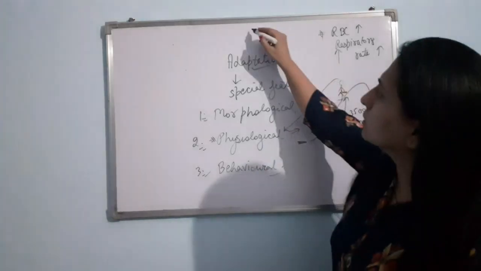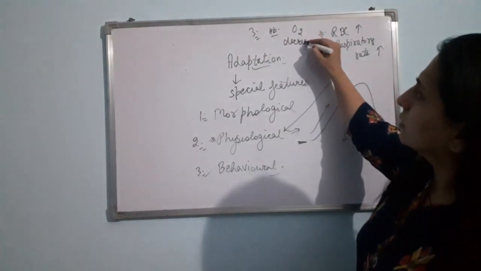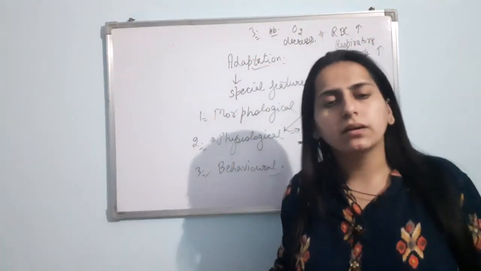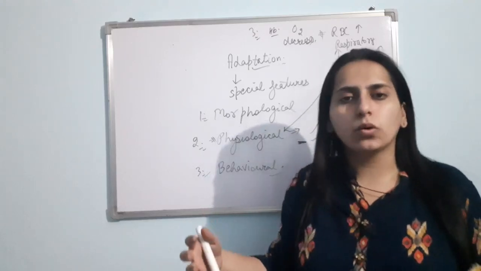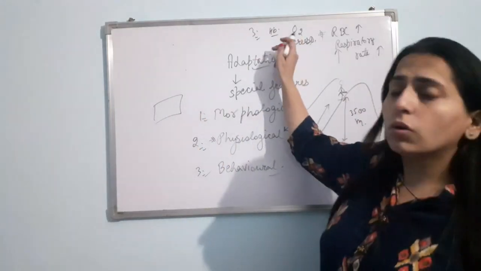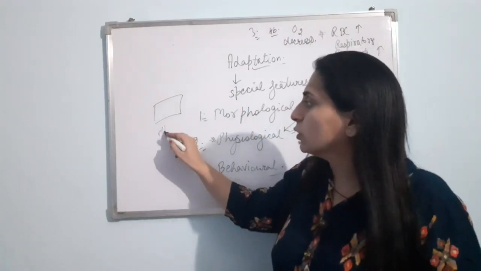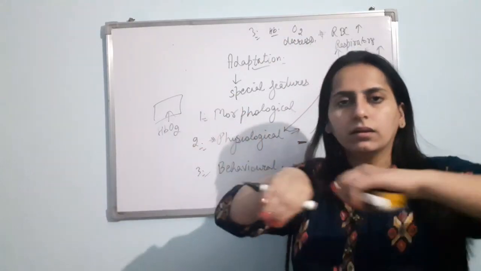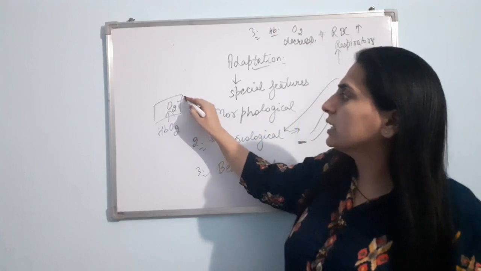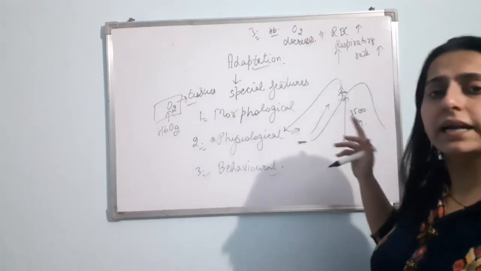Third adaptation, affinity of hemoglobin and oxygen decreases. Now as the respiratory rate is more, more oxygen will come in, and RBCs are more, so more oxygen will be transported. Now at the tissue site, as you know, the affinity of the hemoglobin and oxygen decreases. So here HbO2 will quickly break down and hemoglobin will be separated from the oxygen, and oxygen can easily reach the tissues. That is exactly what we want in case of altitude sickness.